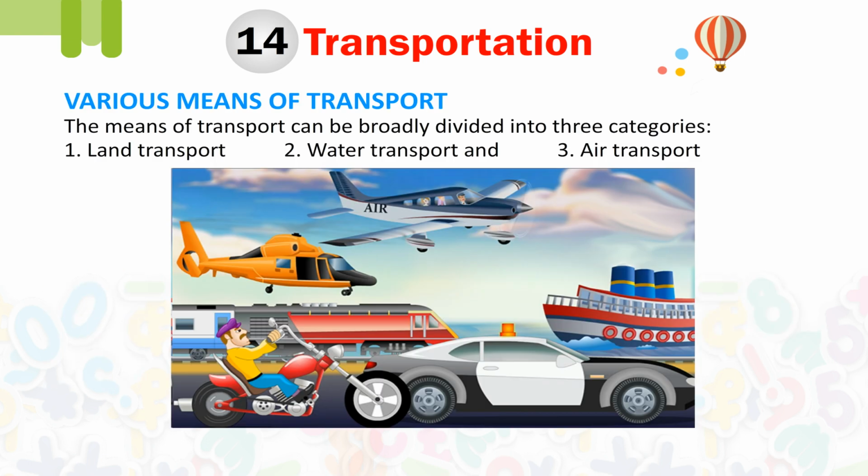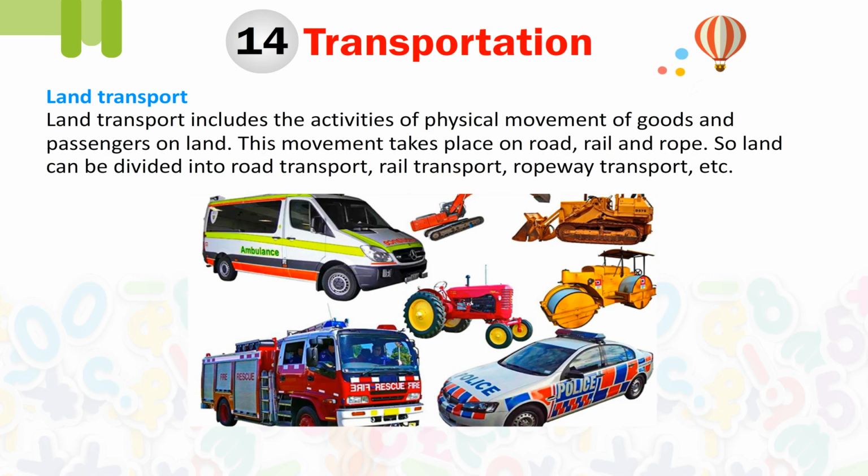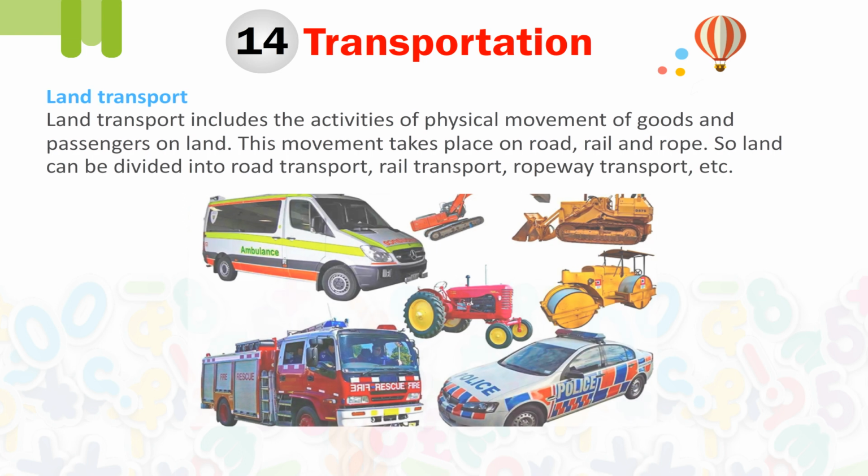Various means of transport. The means of transport can be broadly divided into three categories: first, land transport; second, water transport; and third, air transport. Land transport. Land transport includes the activities of physical movement of goods and passengers on land. This movement takes place on road, rail and rope. So land transport can be divided into road transport, rail transport, ropeway transport, etc.